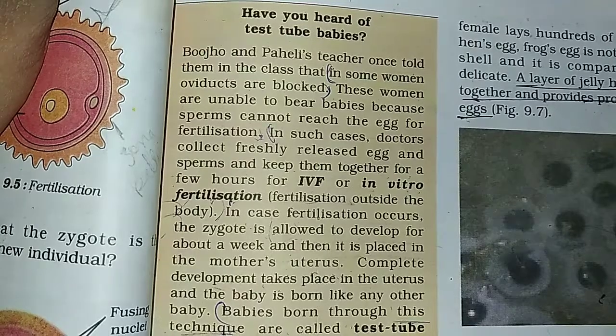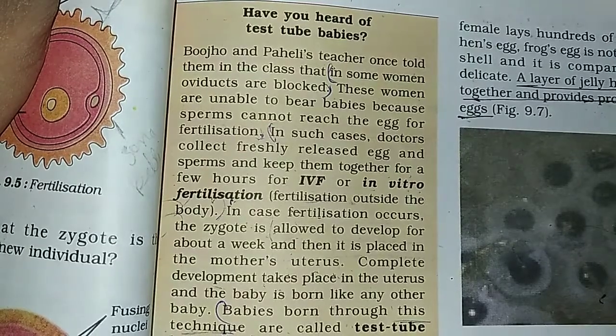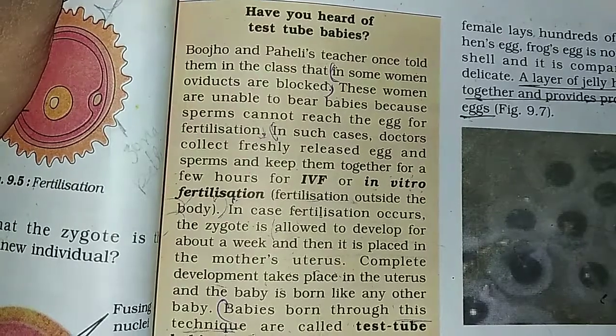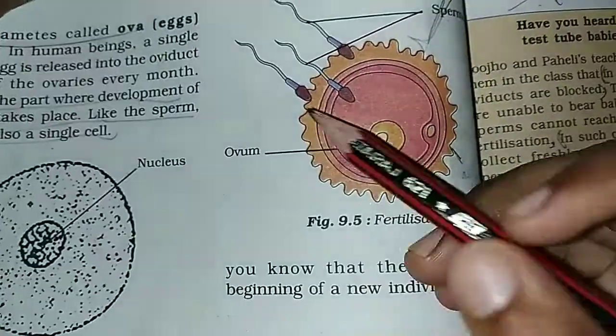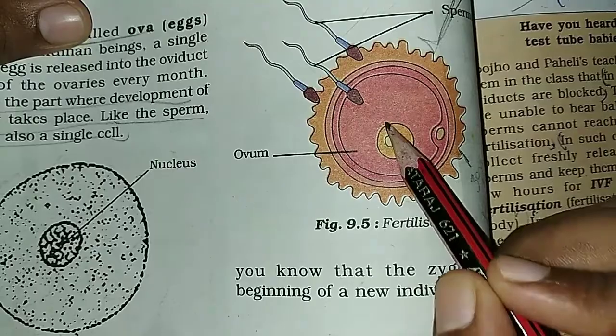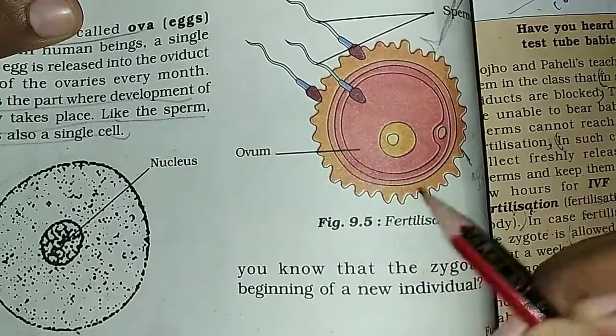Now, what is this fertilization? Fertilization is basically the fusion of male gamete, that is sperm, and female gamete, that is ovum. This process is called fertilization. Here, this is the image of the sperm and this is the image of the ovum. The fusion of sperm and ovum is called fertilization.